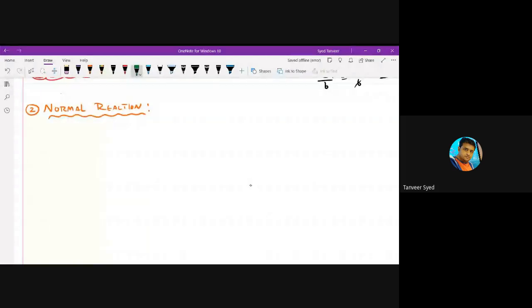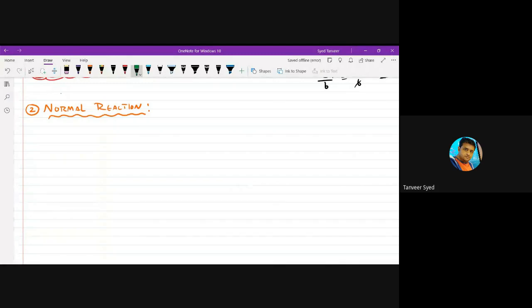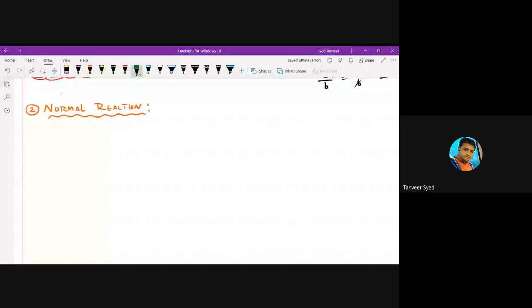Reaction. You know what is reaction from Newton's third law? If you give some action, you will get some reaction. That reaction. So what is this? How do you get this? To understand, simple. Let us say this is a surface.